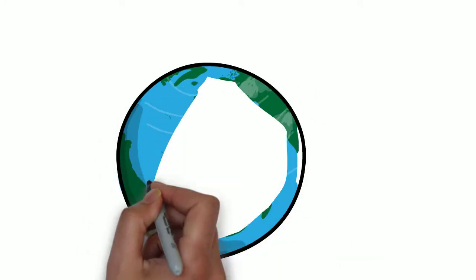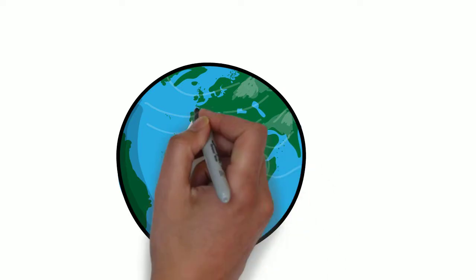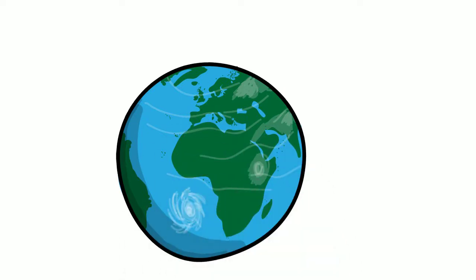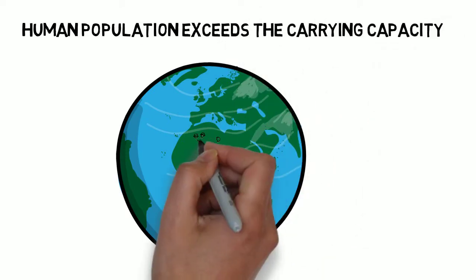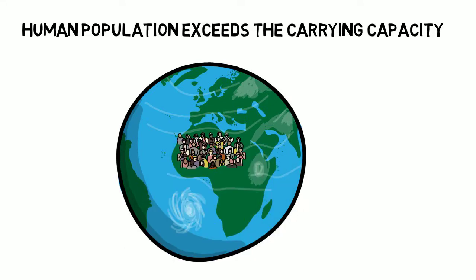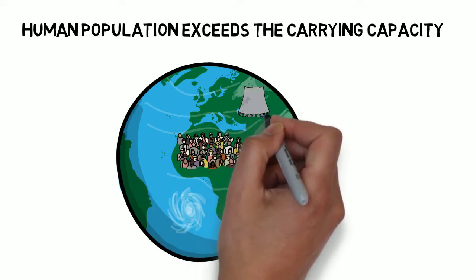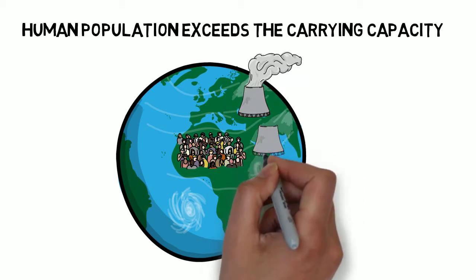Human overpopulation occurs when the ecological footprint of the human population exceeds the carrying capacity. When we look at all the evidence, the pollution and the loss of biodiversity, it seems clear that we have an overpopulation. But we cannot forget that the footprint we leave is not only due to the number of people we are, but how we structure society.